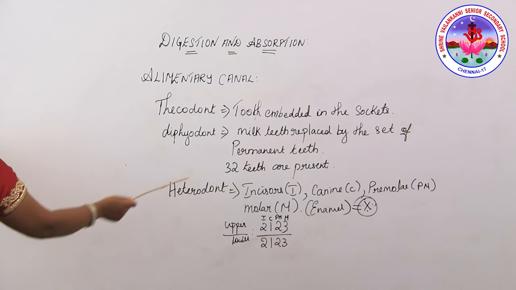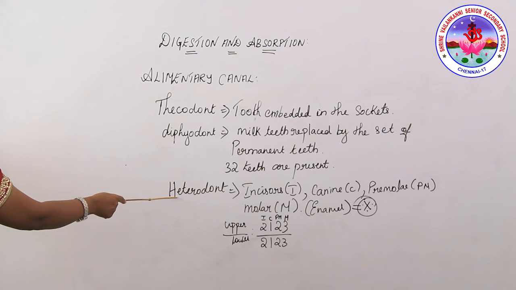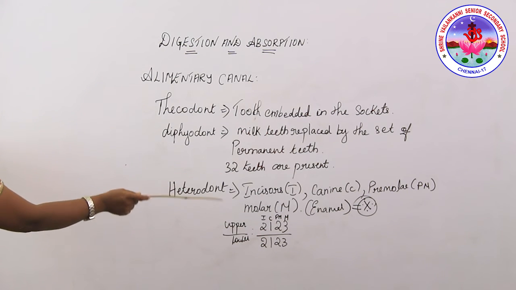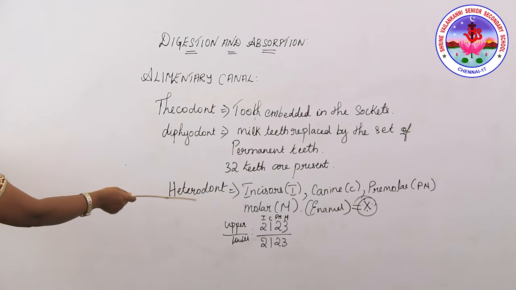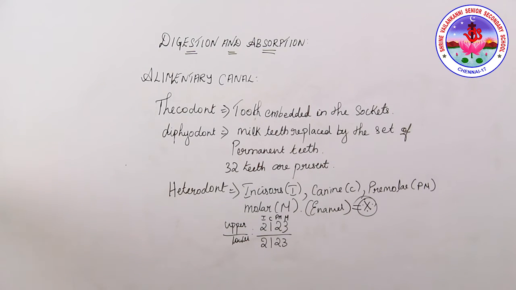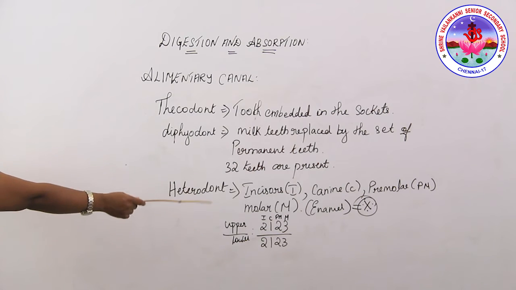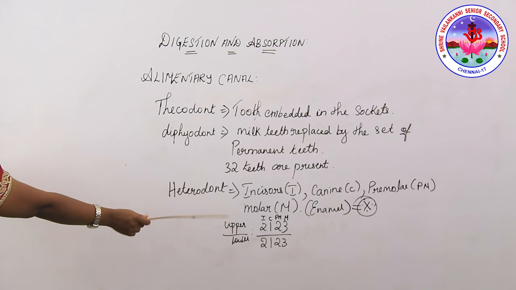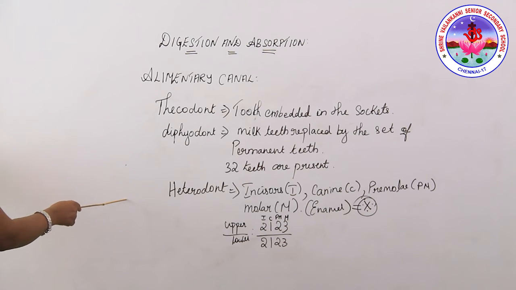The teeth are called heterodont. Heterodont means there are four types of teeth which you can observe: incisor, canine, premolar and molar. Incisor is represented as I, canine as C, premolar as PM and molar as M. The tooth is made up of a cavity called the pulp cavity. Upper and lower jaw together give the dental formula. Incisors are 2 plus 2, canines 1 plus 1, premolars 2 plus 2, and molars 3 plus 3.